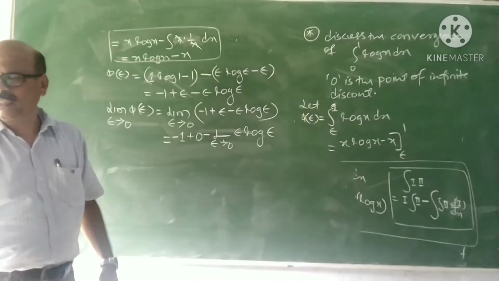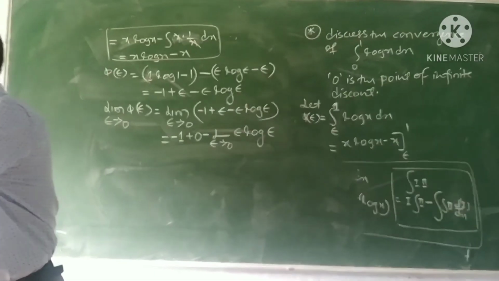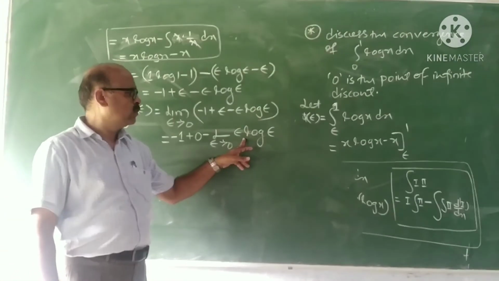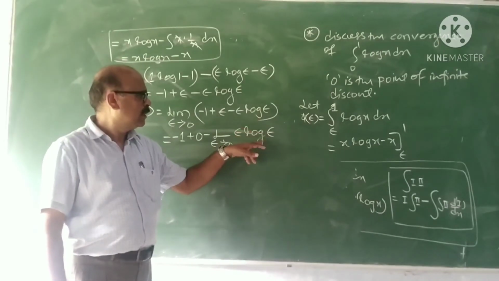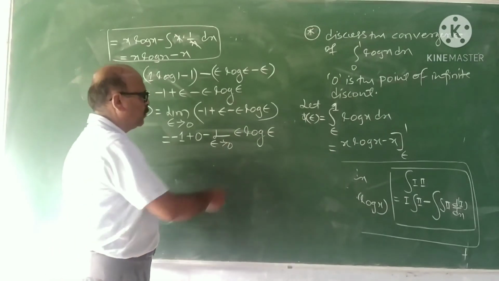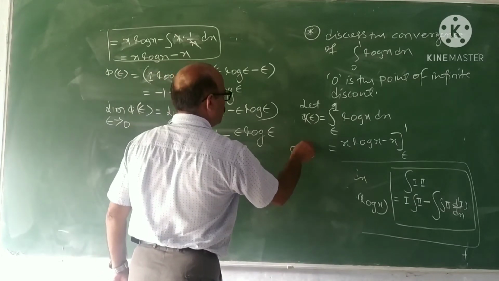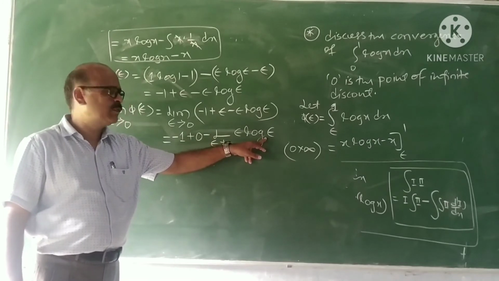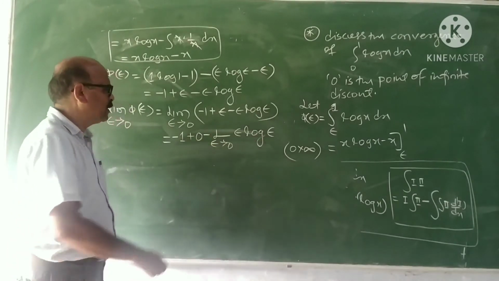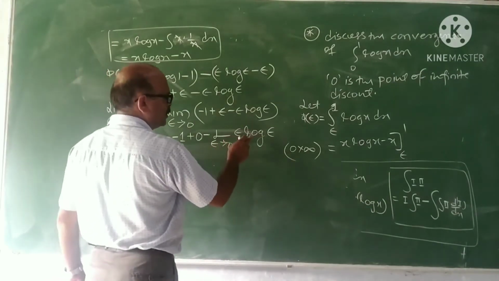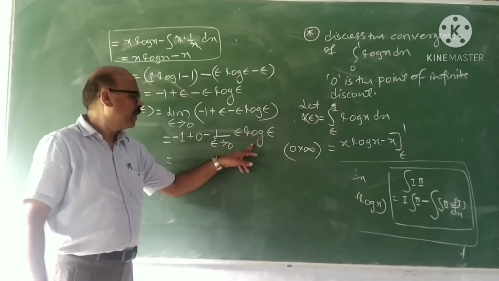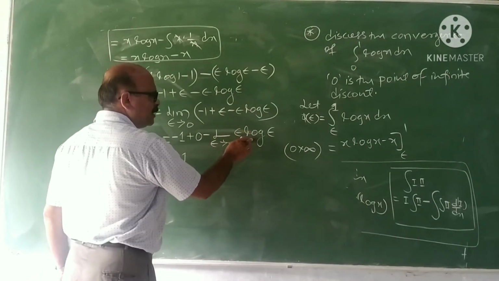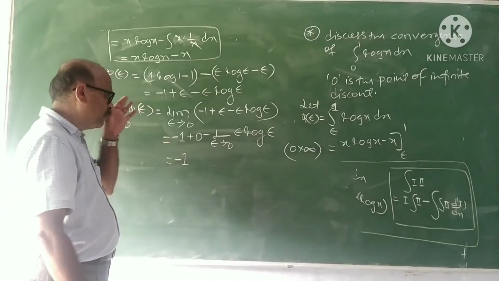In earlier classes, in previous semesters, you have studied this as a separate topic: indeterminate forms, how to evaluate limits of indeterminate forms. Now which form is it? It is 0 into infinity form, because log 0 is minus infinity. The procedure is we reduce this to either 0 by 0 or infinity by infinity form and use L'Hospital's rule. So it is indeterminate, and we have to use L'Hospital's rule.